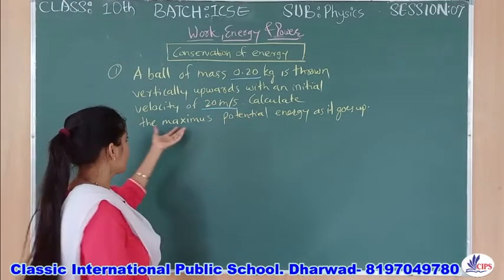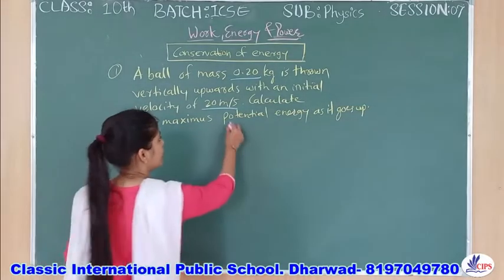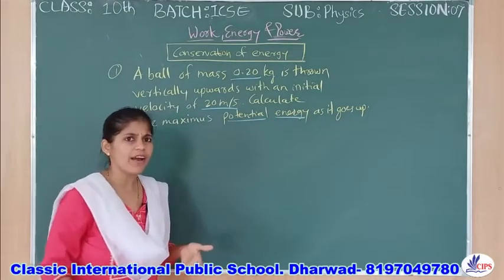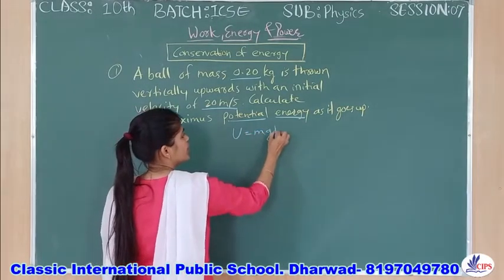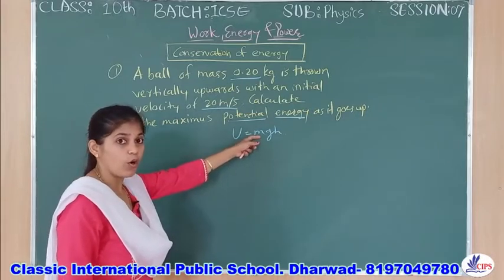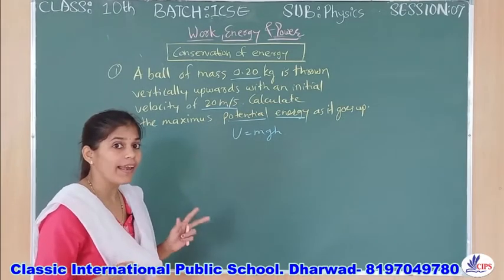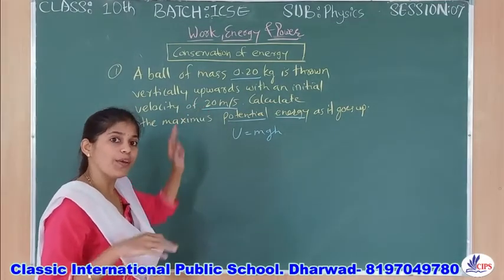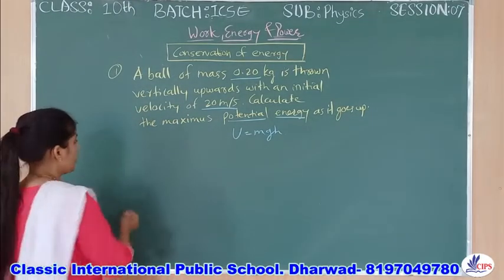Normally, to calculate potential energy, U is equal to mgh, but here they have not given the height h. Here you have to correlate this numerical with the conservation of energy theorem. Let's check how.